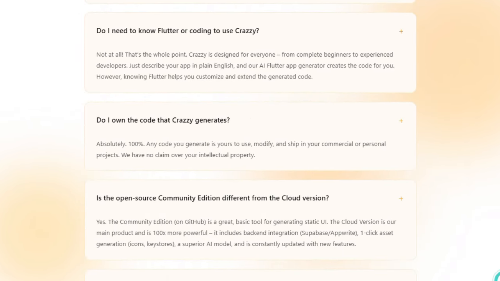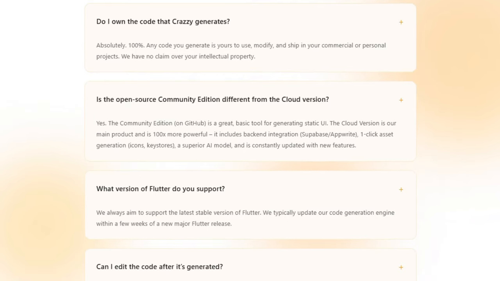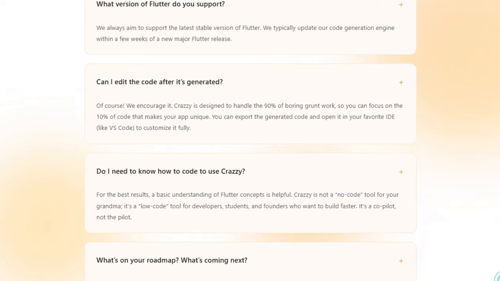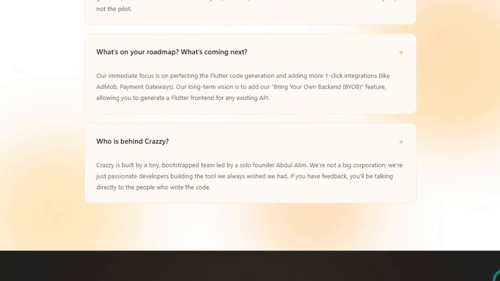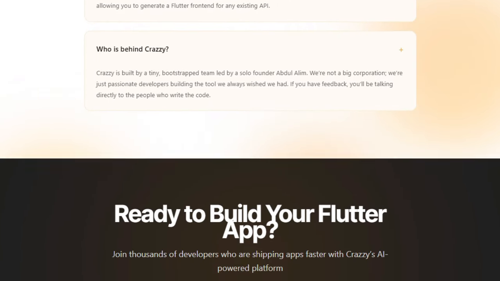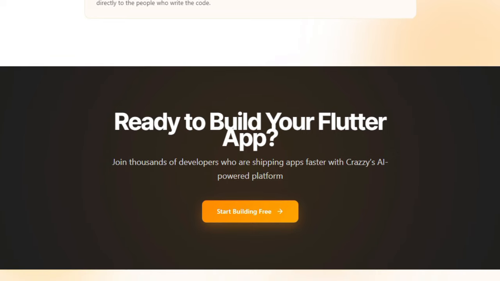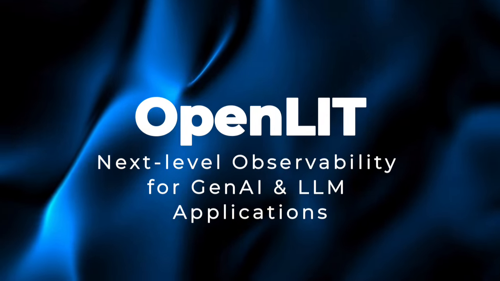It embraces flexibility. In essence, the uniqueness here lies in combining natural language input, production-quality code output, responsive UI design, open-source transparency, and full ownership. It's not just no-code, it's intelligent code automation shaped by your intent. With Crazzy, you're speaking your ideas, letting the AI spin the heavy lifting, and stepping in exactly where your creativity and vision matter most.